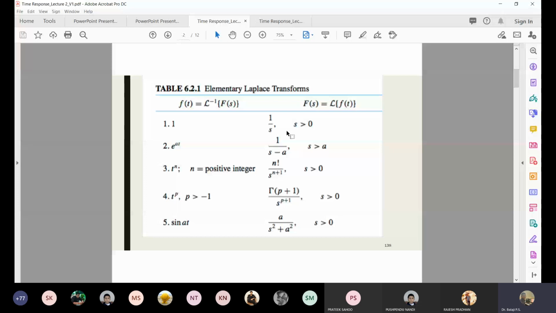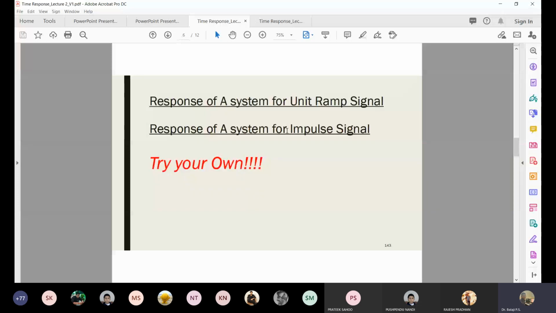Now I'm going to give just 5 minutes. Go to slide number 143. Just try what happens if your system input is a unit ramp. Can you try now? How to do it if a system is applied with the unit ramp? Just try. Anyway, I will give this as an assignment. So please try now for 5 minutes because I can clarify some queries now. Find the response of a first order system if the input is unit ramp. I'll give you 5 minutes, then I will ask somebody to send the answer.